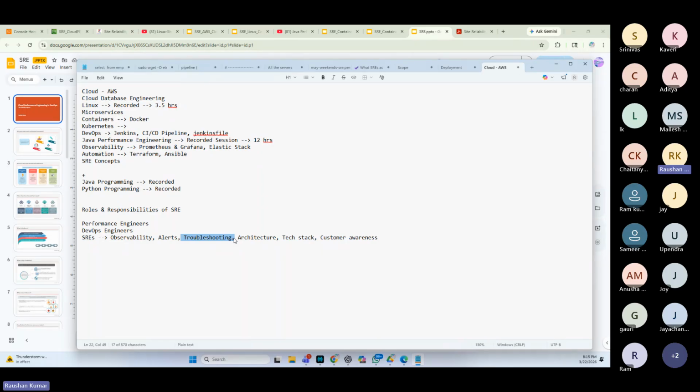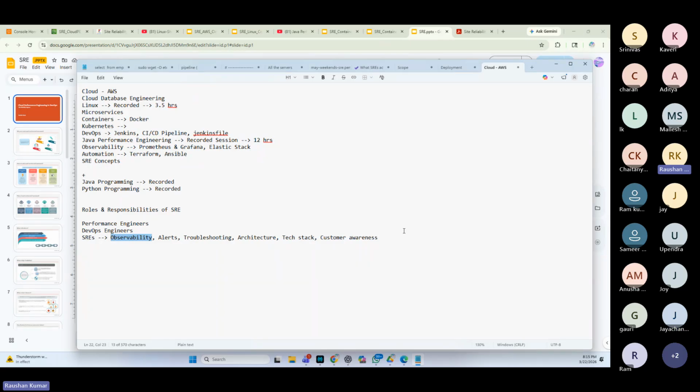But first of all, is it a functional problem or a non-functional problem? I'm going to give you a couple of examples in the course, right? So to answer your question, Chandra, all the skills are important to call yourself an SRE engineer. There are companies where they'll only be expecting observability, but in general, you need the overall knowledge to be an SRE engineer.